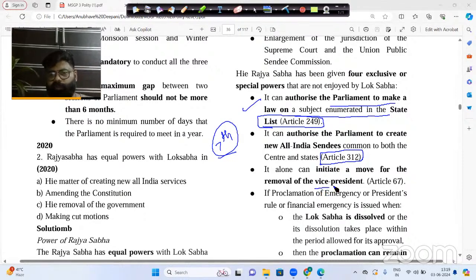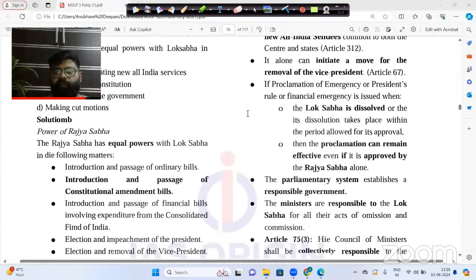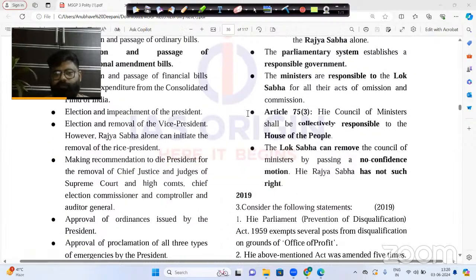Now, in removal of the vice president also, Rajya Sabha has the equal power. And in the emergency scenario or financial emergency, there are many things which are given to Rajya Sabha as equal power.